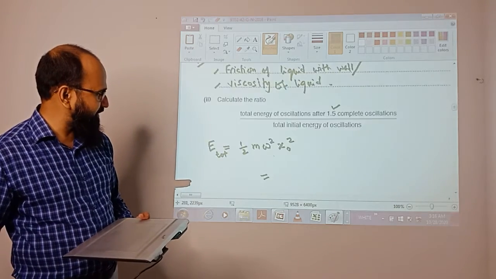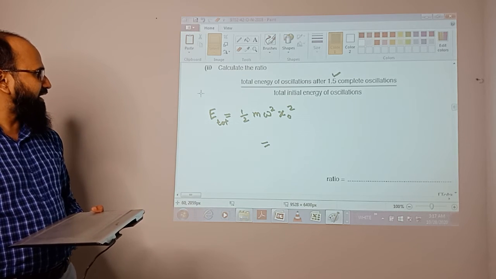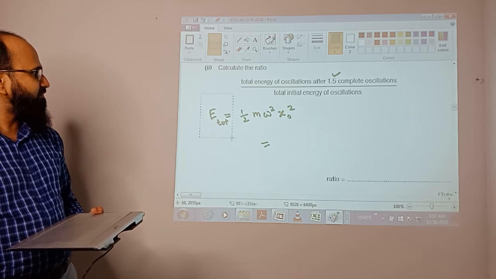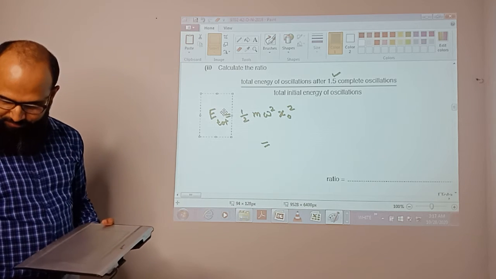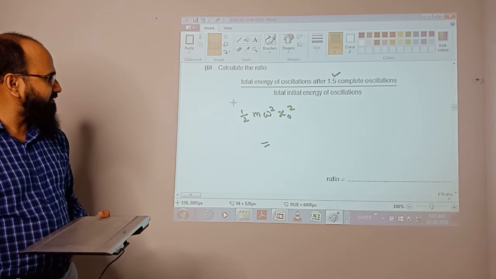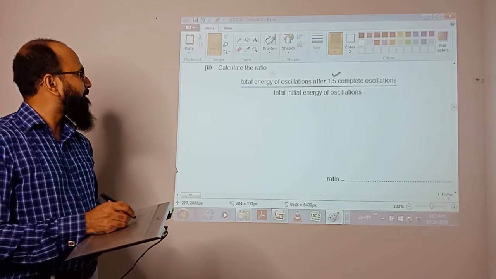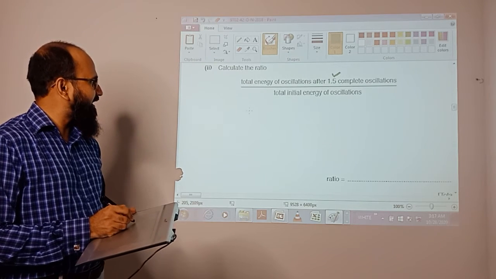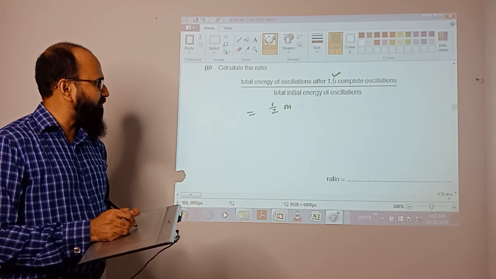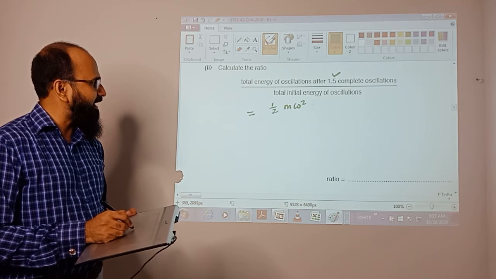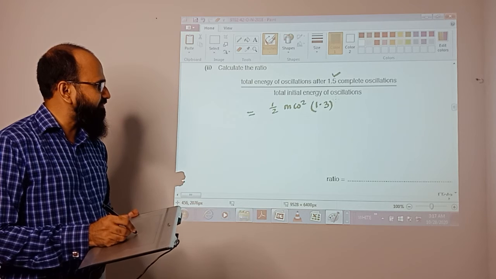So let's check what they're asking for. They say this is the energy you have to calculate, the total energy. So let's solve this problem. I know that total energy is half m omega square x naught square. So let's put the value there. It is half of the mass of the liquid, omega square, and x naught is the maximum, 1.3 whole square.